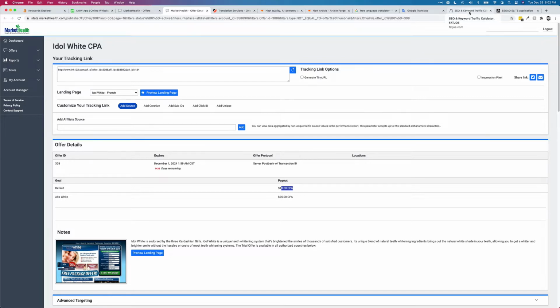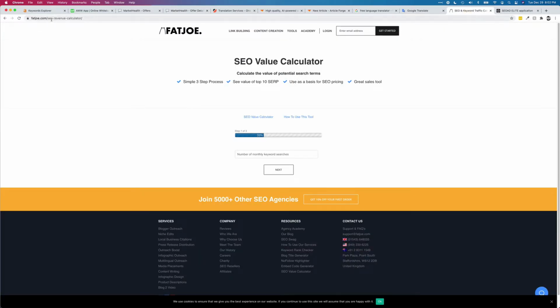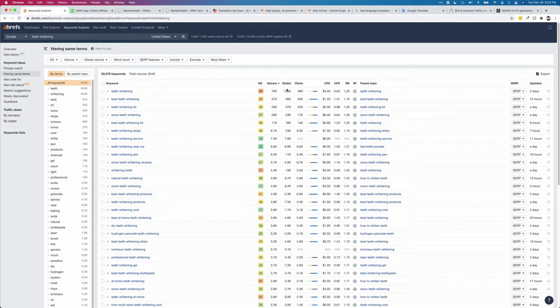And so if we come over here to this free Fat Joe revenue calculator, just go to their website, click tools, SEO value calculator. Then we could just type in some numbers just so you can kind of get an idea of what you could potentially earn from promoting an offer like this before you ever get started. So, average number of monthly searches. I'm not going to export this list in this example, but you could just take a guesstimate, a portion of these, the clicks or whatever, traffic volume, whatever. Just add up some of these numbers and plug these in.